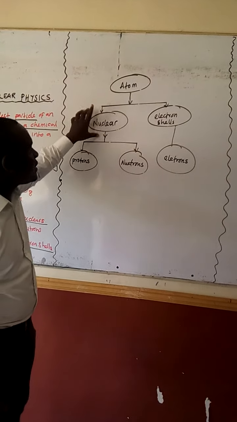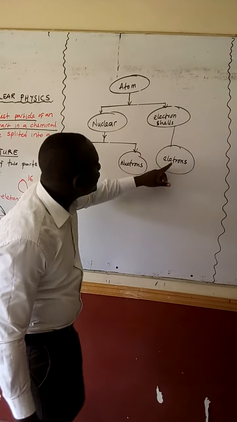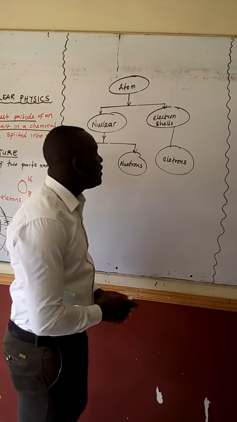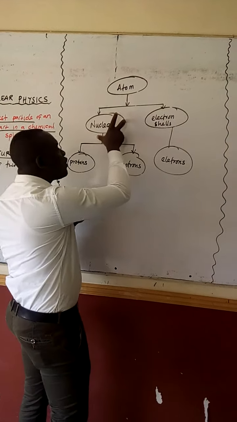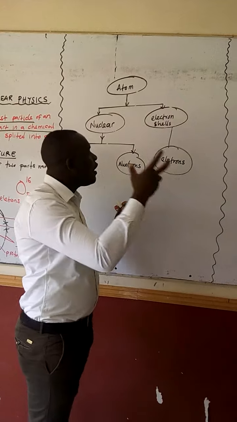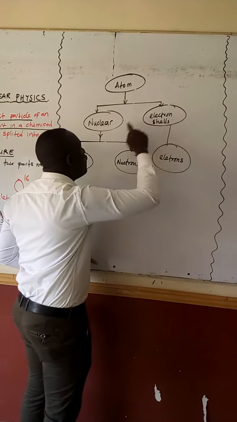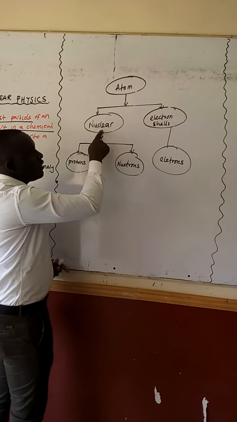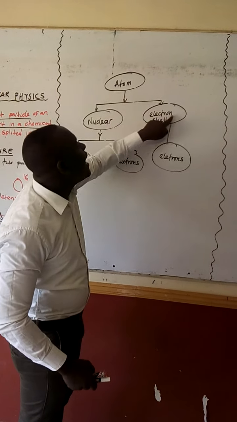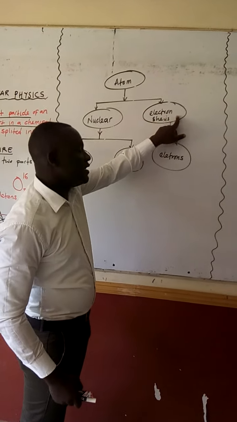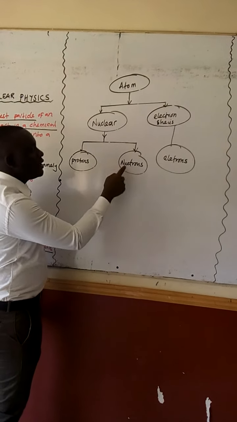So the nucleus is the central part of an atom. The shell is the outer part of an atom. This shell contains what we call electrons. These are negatively charged particles that revolve around the nucleus of an atom, just like the way the Earth revolves around the sun. The path followed by an electron is what we call an electron shell or a valence shell. Then the central part of an atom is the proton and the neutron.